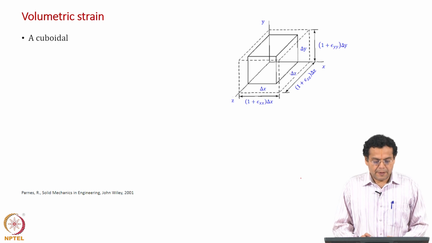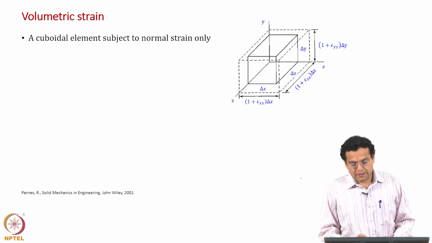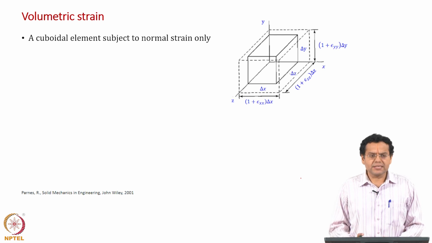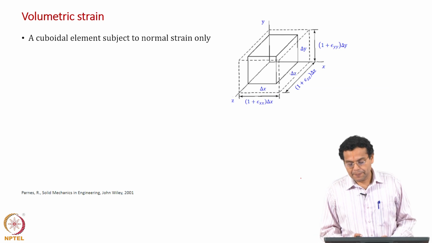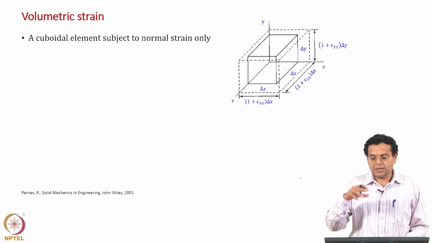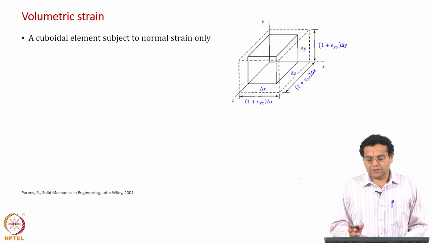Now, to derive expression for that or to relate these two, we will consider a cuboidal element. The volumetric strain is change in volume over original volume, similar to a normal strain. Now, so we will have to find expression for new volume, and then old volume is a cuboid, then you can find out expression for volumetric strain.